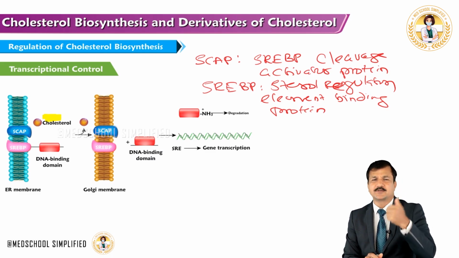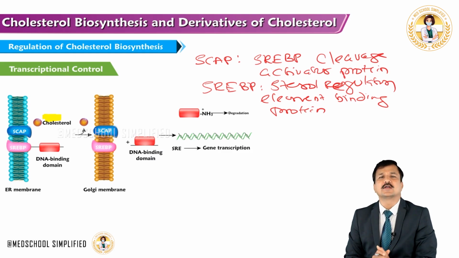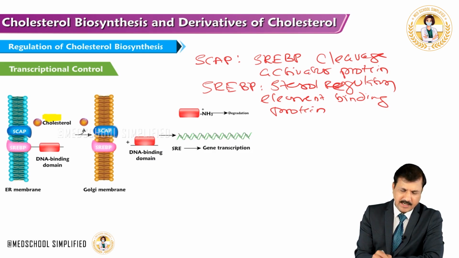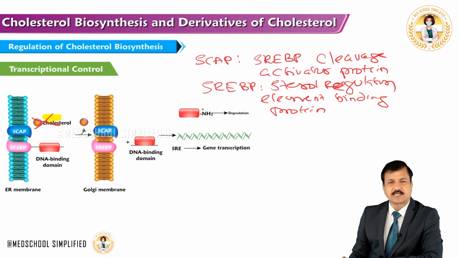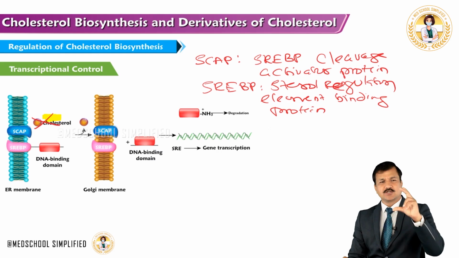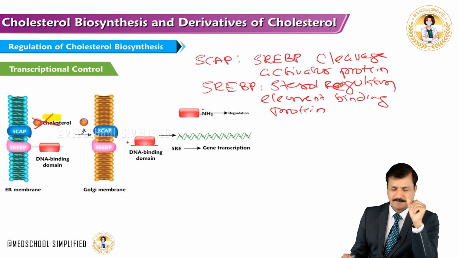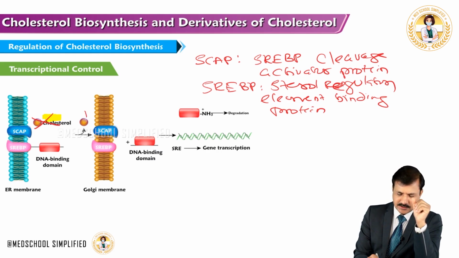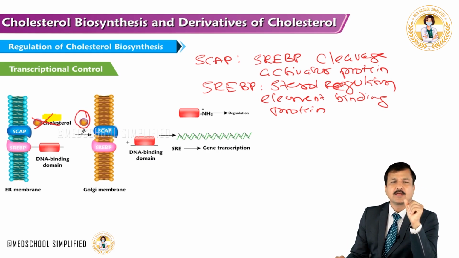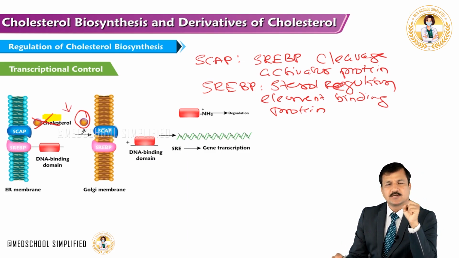Now let's look at the opposite condition. Whenever cholesterol levels are low in the cell, what will happen? Cholesterol does not bind with S-cap. So when cholesterol does not bind with S-cap, the S-cap, which is associated with SREBP, can move on to the Golgi membrane, because cholesterol is no longer binding to S-cap, because cholesterol levels are low. So because of this, what happens?